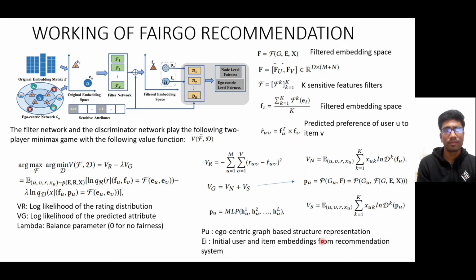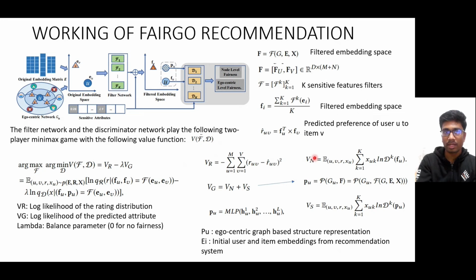So here is how the Fairgo recommendation model works. Here we have the original embedding matrix C, which contains the embeddings of users and items, and we have the egocentric network for a user. Then we project onto the original embedding space. And if we consider K sensitive features, then we build K filters. These K filters are used to map the original embedding vectors onto the filtered embedding space.